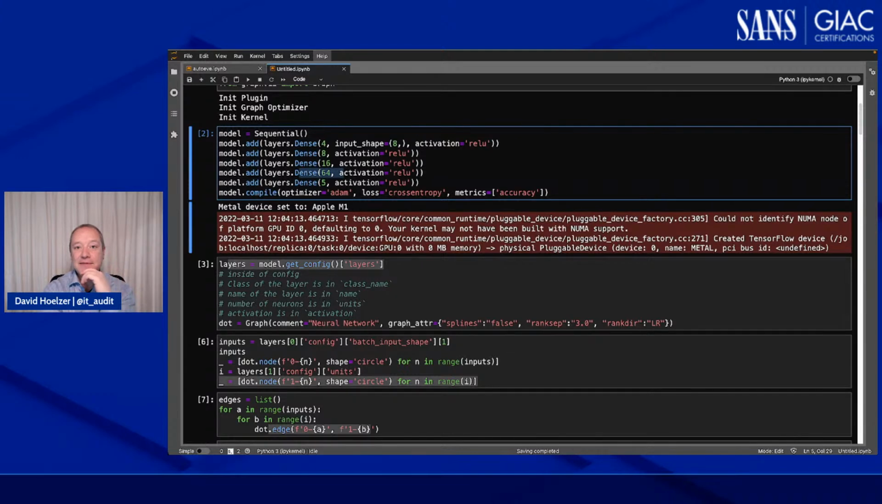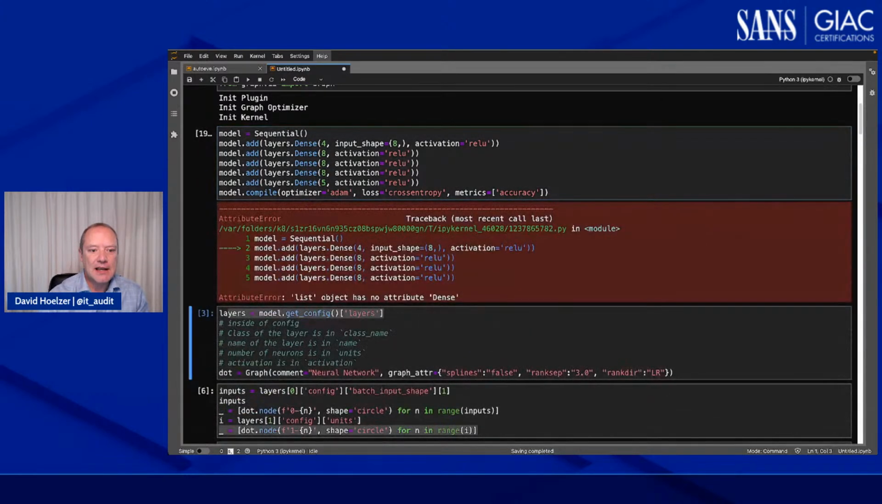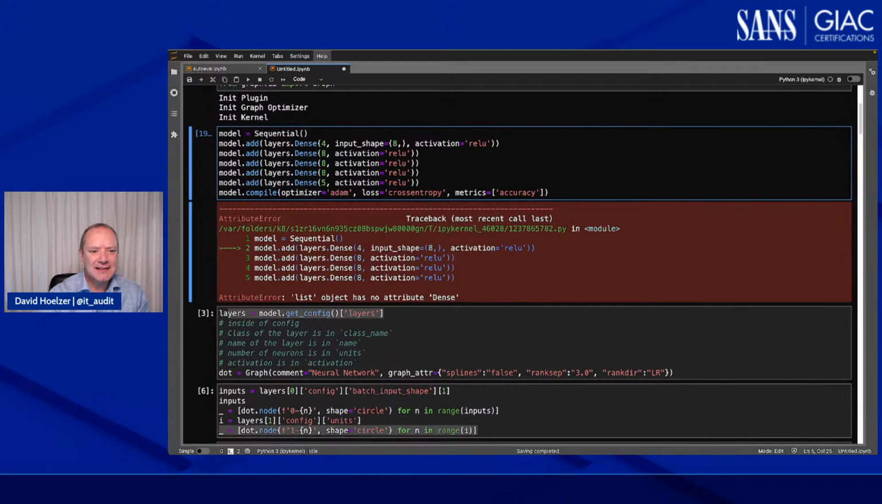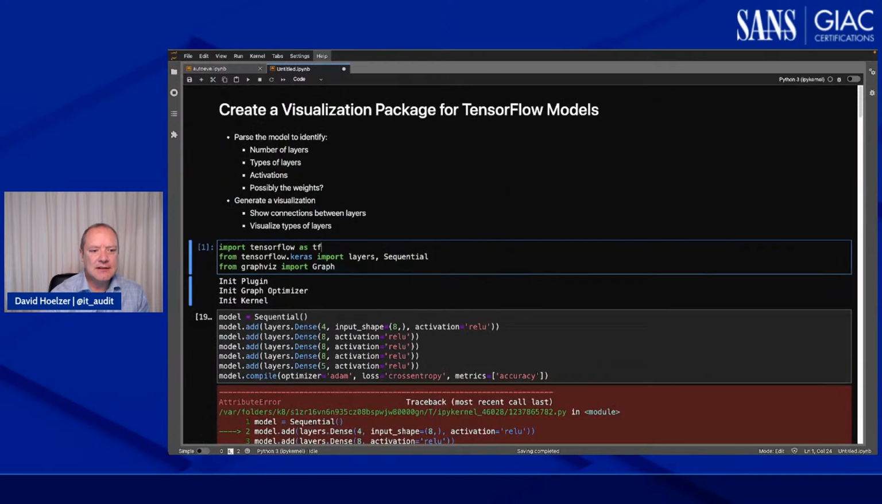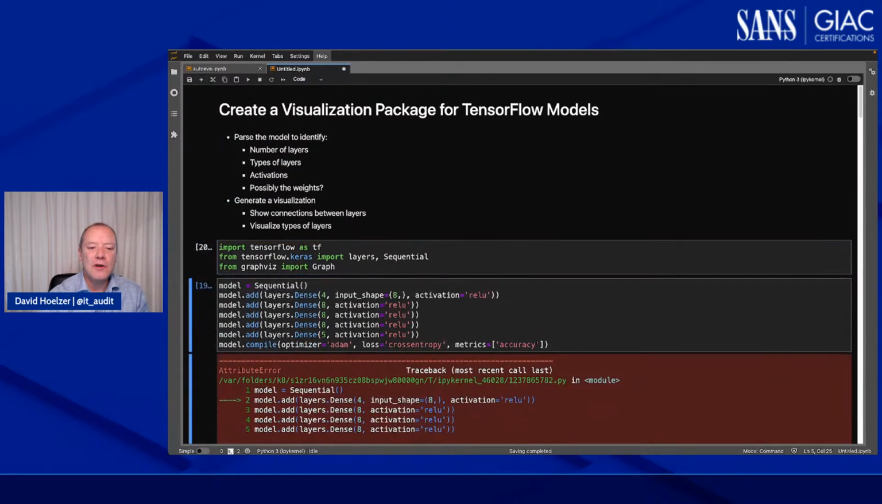Now, there's nothing wrong with having 64 neurons. Let me actually change this. Let's make it 8, 8, and 5. And whoops, what's not happy with there? List has no thing dense. What? So model that add layers. That seems okay. Did I not? Layers. Oh, I see what happened.